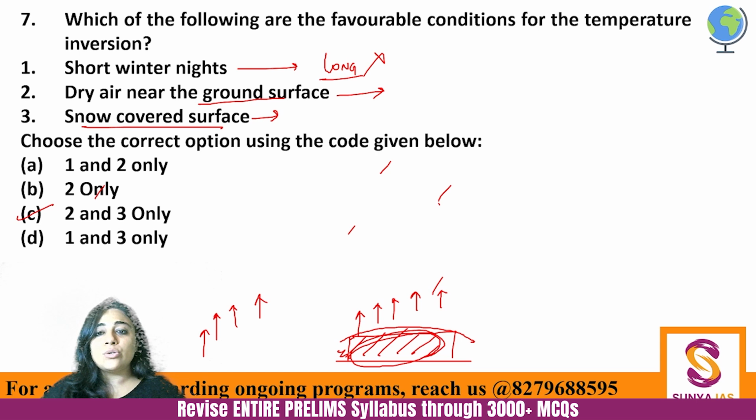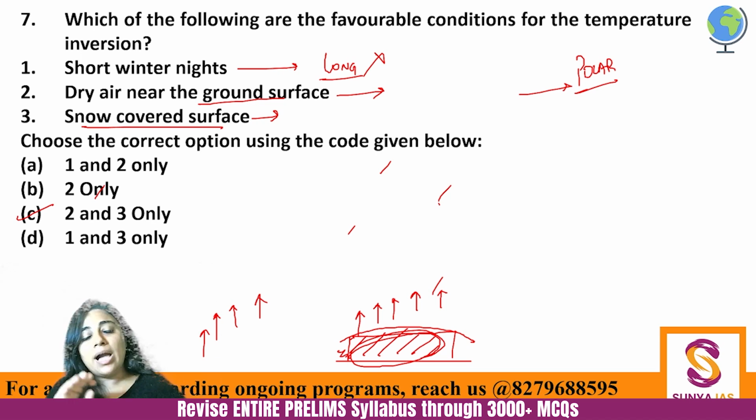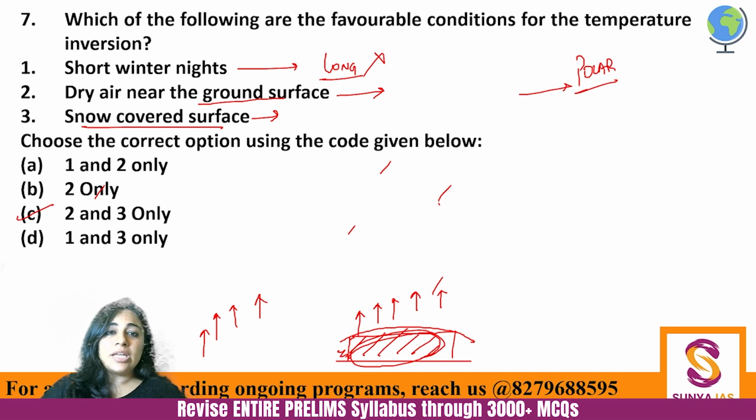And here I would also like you to note that in polar areas, throughout the year, you have temperature inversion conditions. So basically, temperature inversion is their normal temperature. Fine, I hope you are able to understand this. So 2 and 3 here are correct, and it does not need short winter nights. It needs long winter nights. So here C is the correct answer.